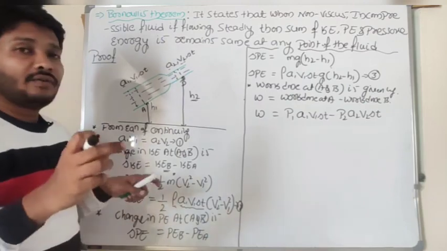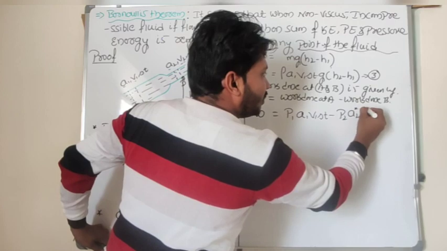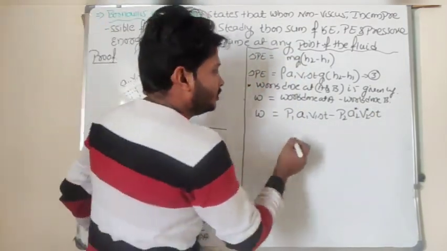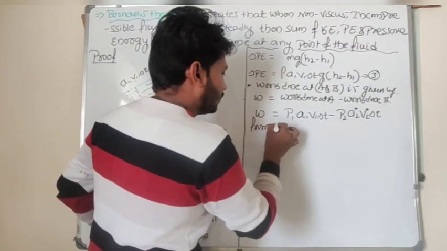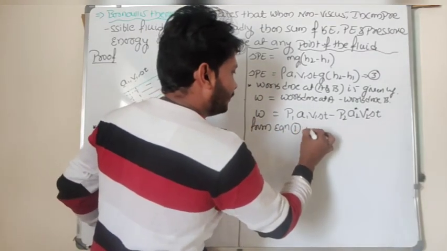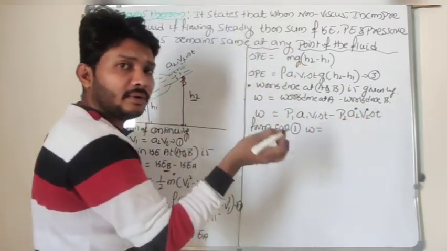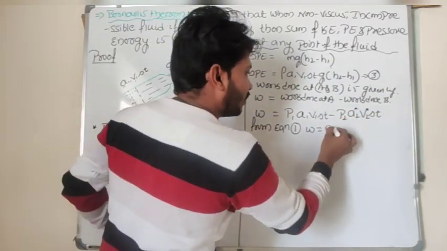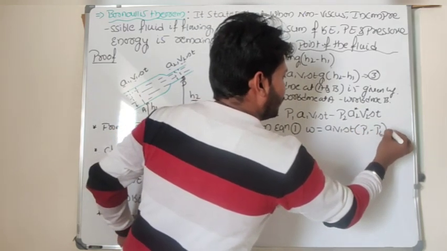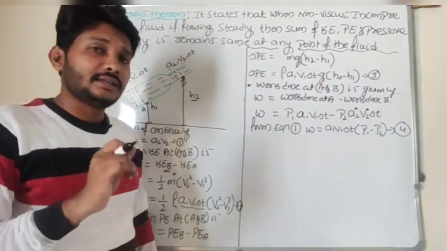Now I will use the equation of continuity here. Wherever A2 V2 is there, A2 V2 is equal to A1 V1, from equation 1. So the work done is, here A2 V2 is nothing but A1 V1. Then I take A1 V1 delta T common, which gives P1 minus P2. Let it be equation 4.